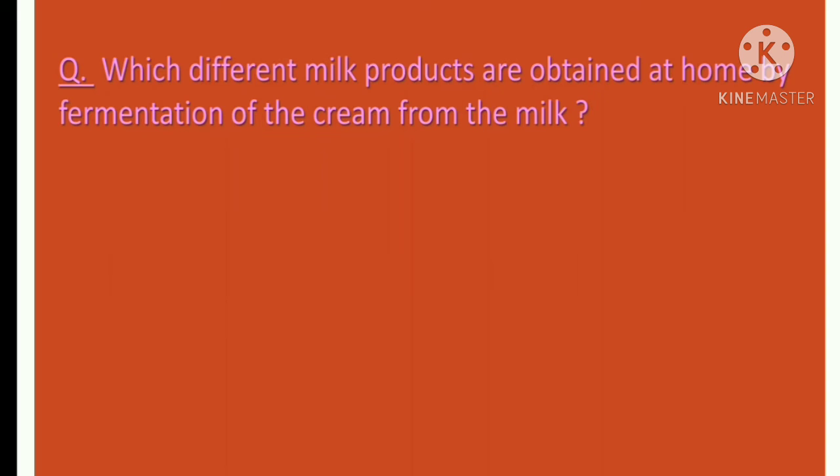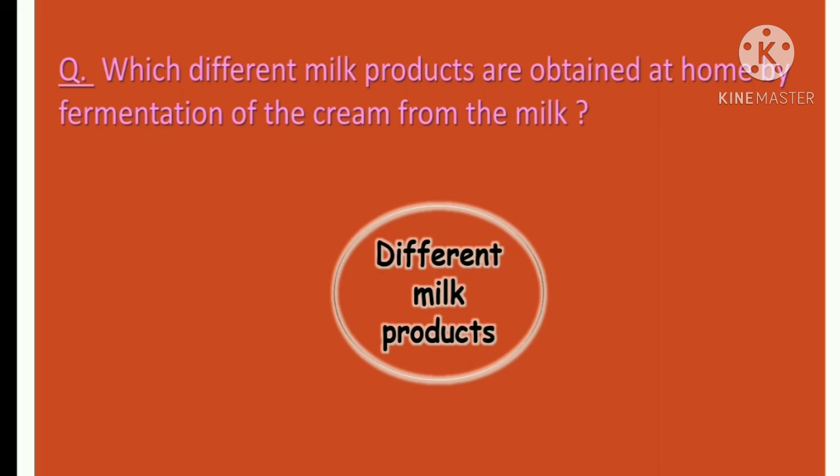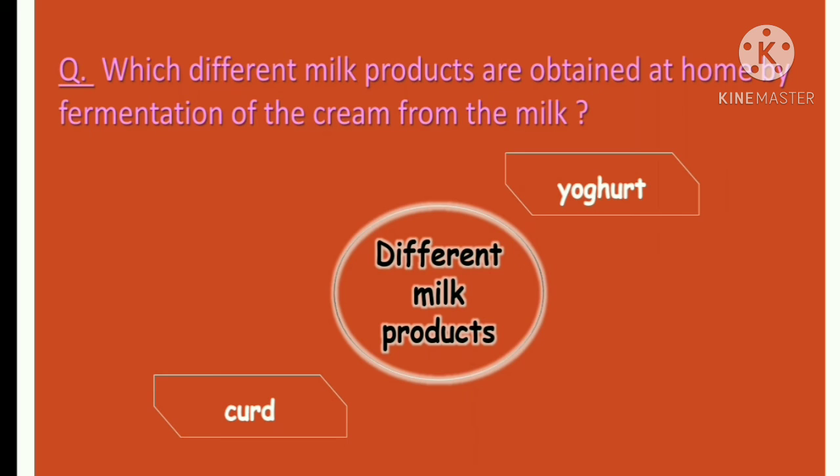Next query. Which different milk products are obtained at home by fermentation of the cream from the milk? As you might have seen, your mother keeps collecting the cream of the milk every day. Then she stores it in the fridge, and after a few days, she starts processing it. What are the milk products we get from this? Different milk products which we get from it are yogurt and curd.